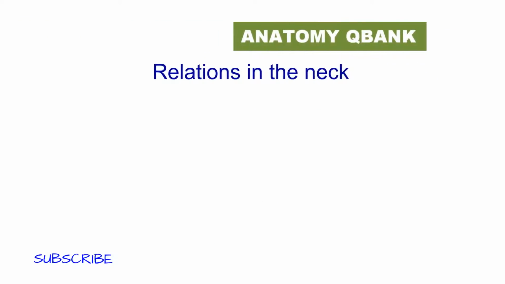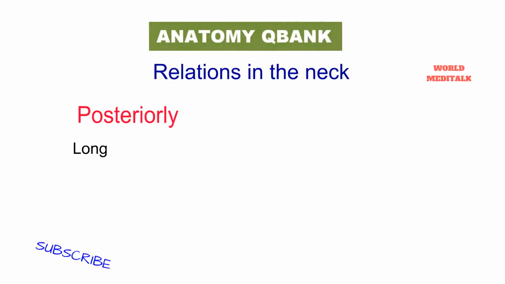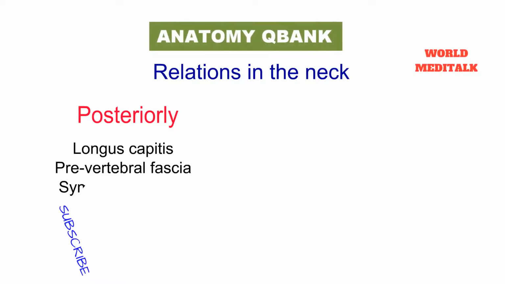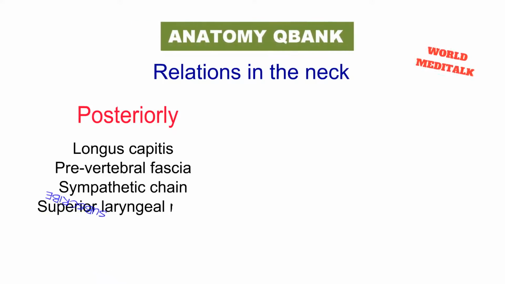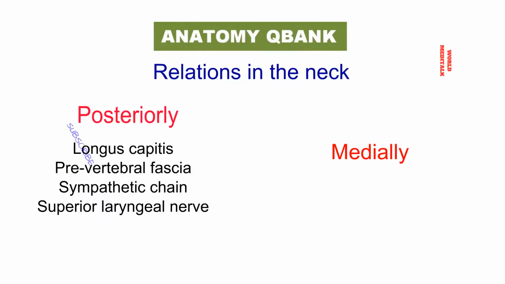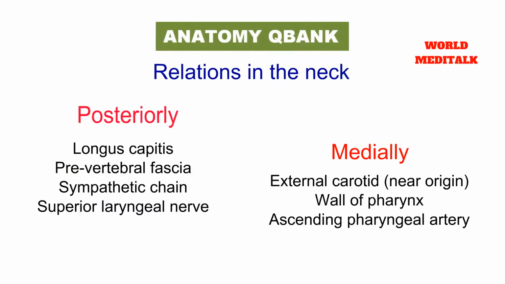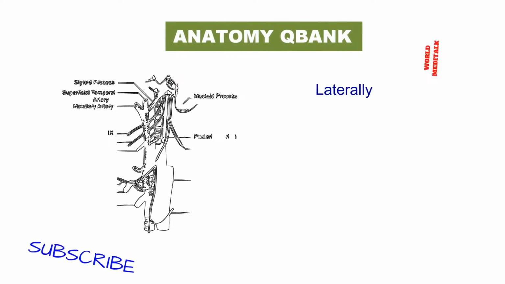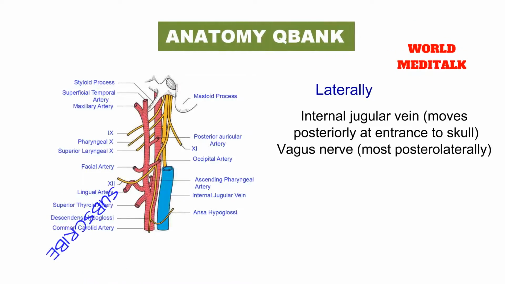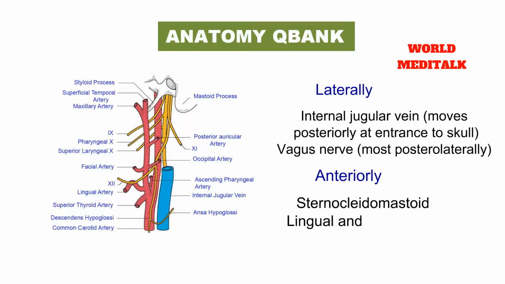Relations in the neck. Posteriorly: longus capitis, prevertebral fascia, sympathetic chain, superior laryngeal nerve. Medially: external carotid near its origin, wall of pharynx, ascending pharyngeal artery. Laterally: internal jugular vein and vagus nerve. Anteriorly: sternocleidomastoid, lingual and facial vein, hypoglossal nerve.